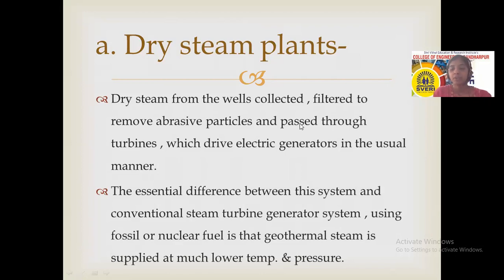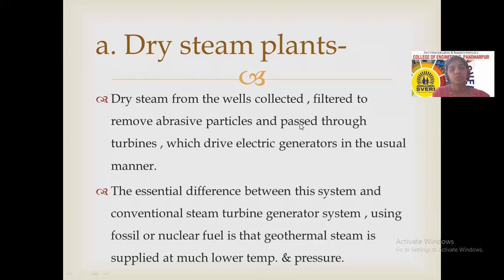So the temperature available inside the rock of that water is much higher. So steam can be obtained from such type of hydrothermal plant. That steam can be utilized for the further process, but that steam can contain various unwanted particles.